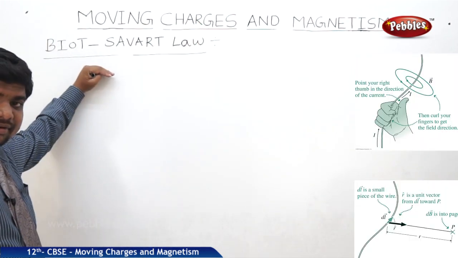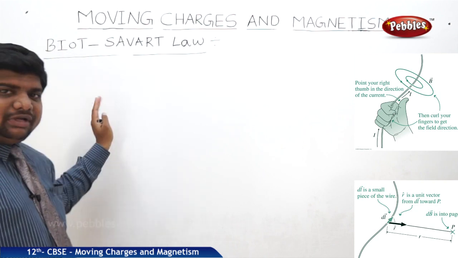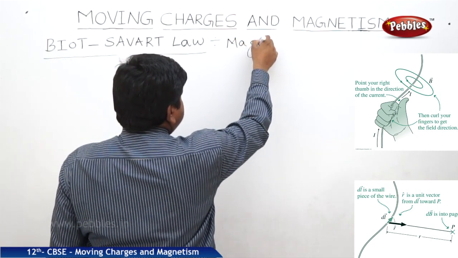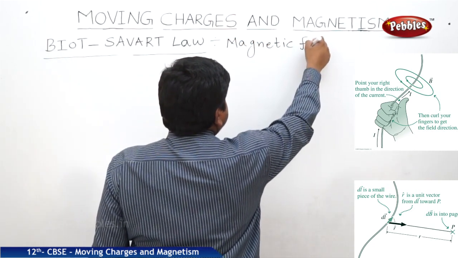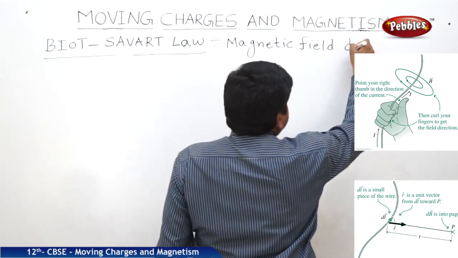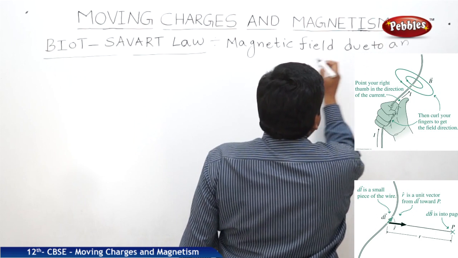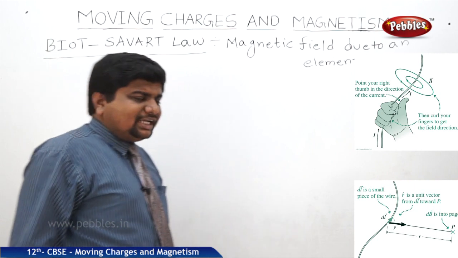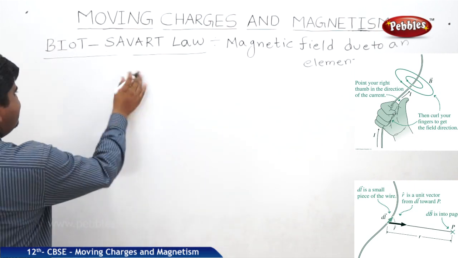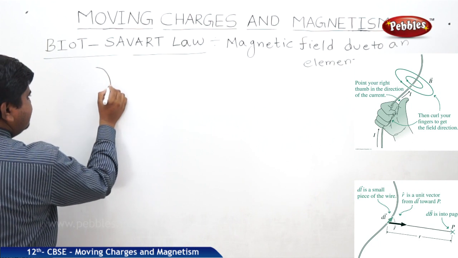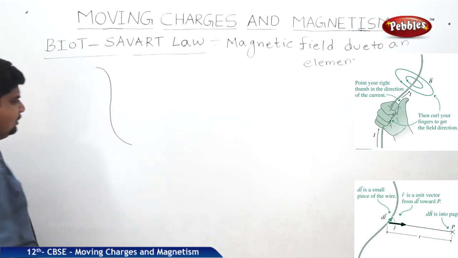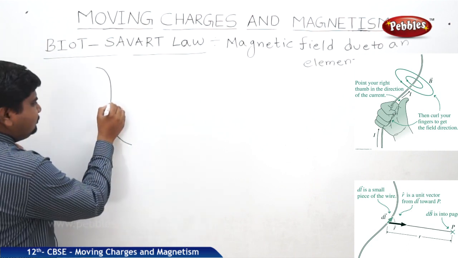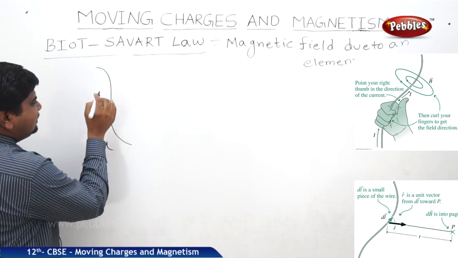Biot-Savart law explains about magnetic field due to an element, or element length. So how to explain this Biot-Savart's law? Let us take a lengthy wire whose length is L. If I take a small portion of its length, let us take this is dl.